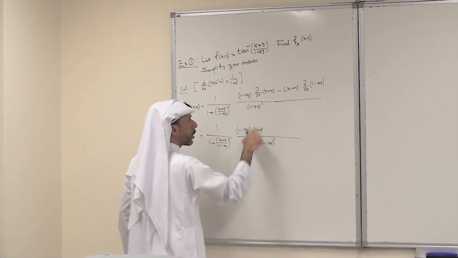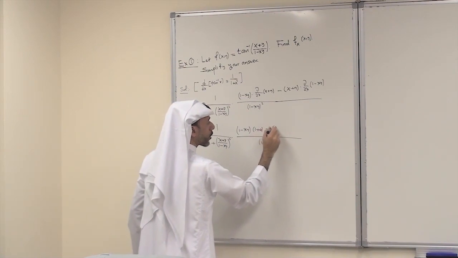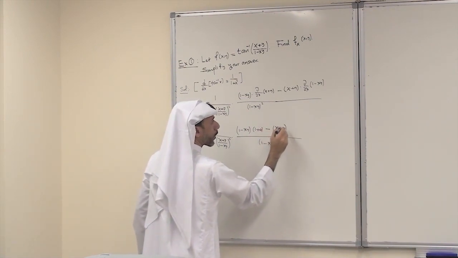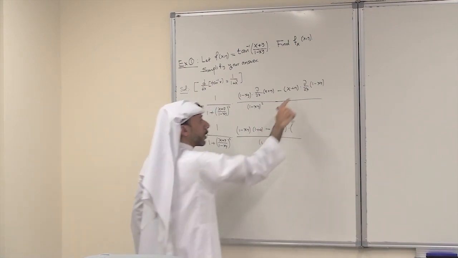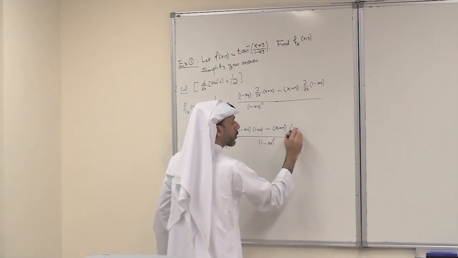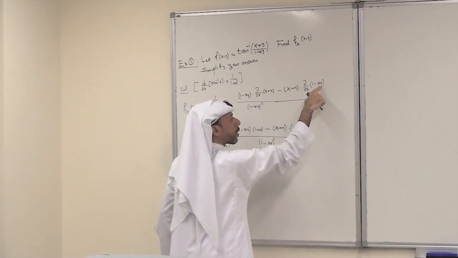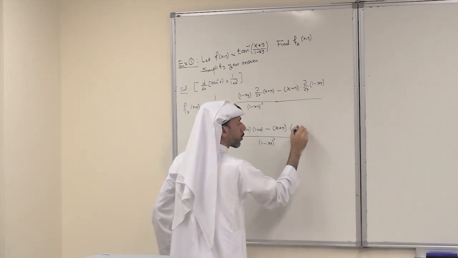Derivative of x is 1. Derivative of y with respect to x is 0. Minus x plus y times the derivative with respect to x of 1, which is 0. Minus the derivative of xy with respect to x, it will be y. Y is a constant, so this is just y.